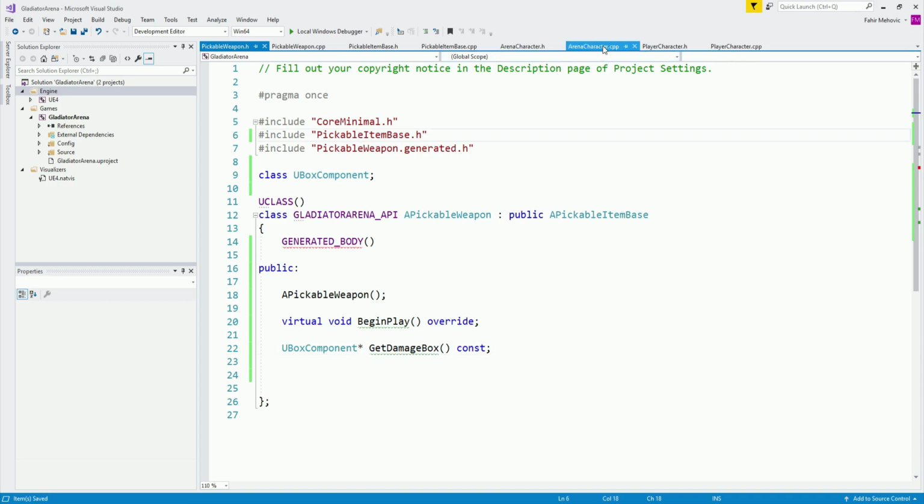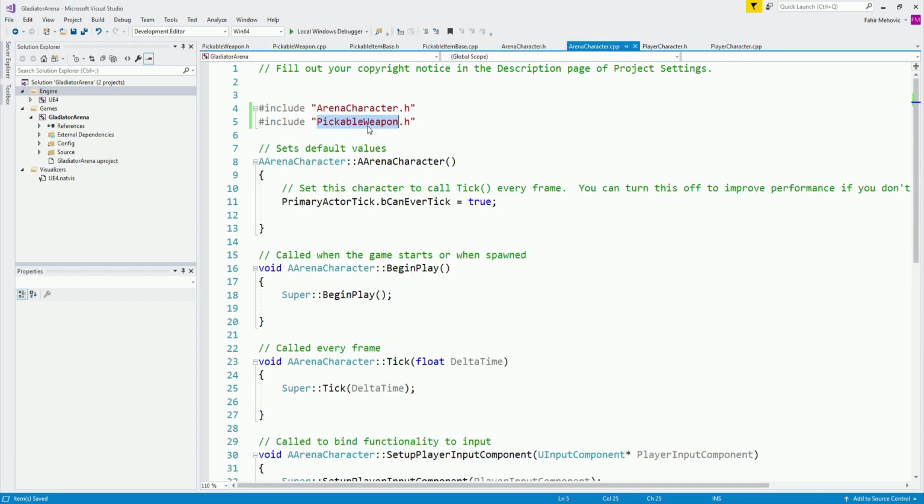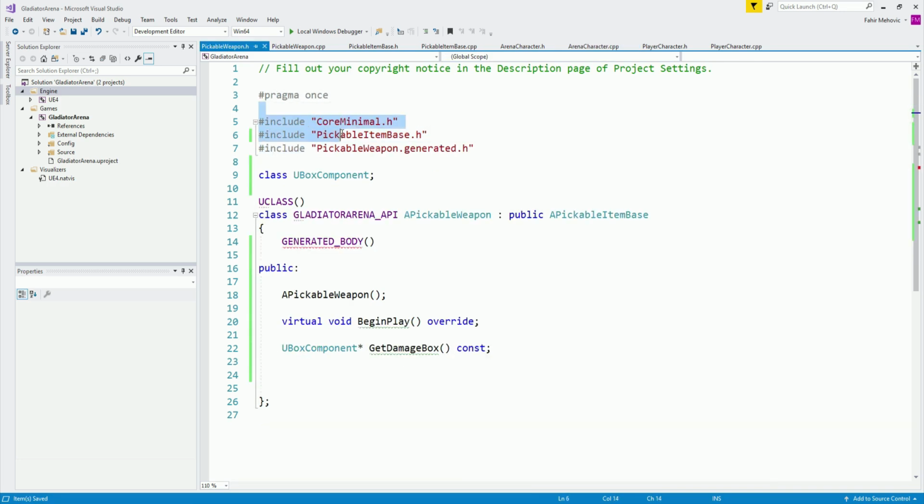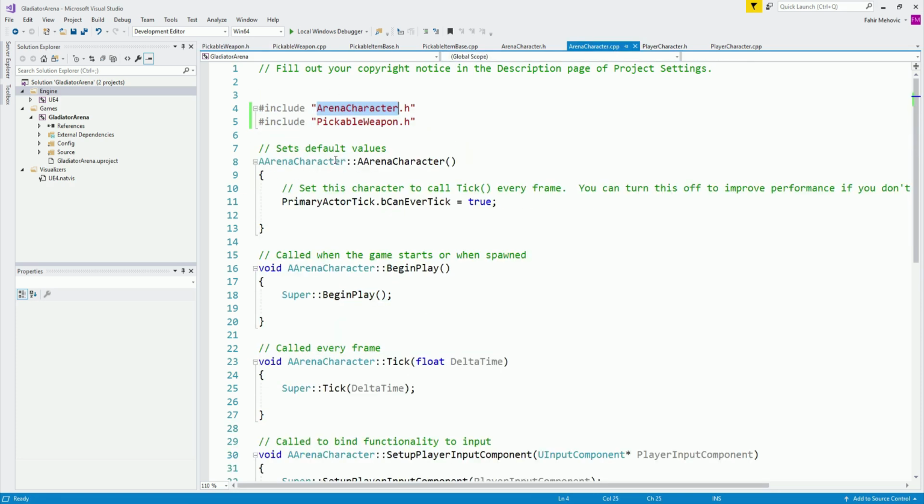But if we import our pickable weapon.h in the arena character, it will not have the include for the box component. The class box component is only relevant to this class and it will not be imported over here, which means our compile time will not stack up. So that is good to know.